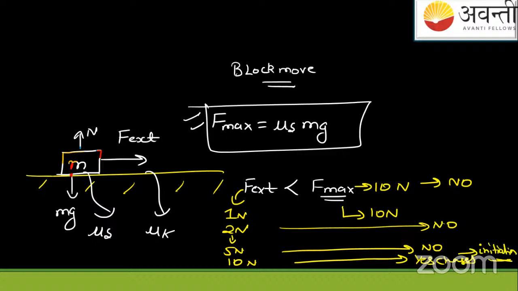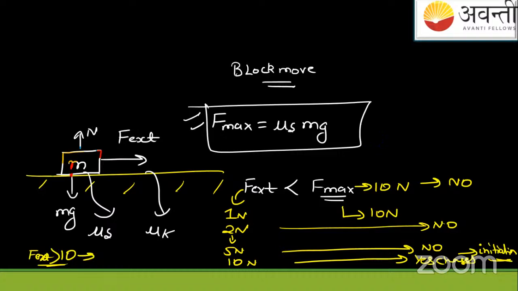So we'll say now the bonds between the surface of the platform and the base of this block, the bonds between the atoms of the base of the block and the atoms of the platform, are now going to break. So this is the breaking point where the contact points will break and the block is going to move now. But suddenly if I increase my external force greater than the maximum value of friction, that is 10 Newton, the block will break the bonds and it will move away.